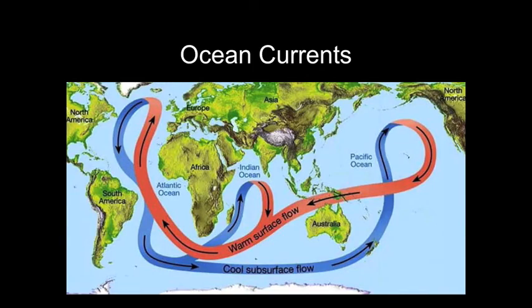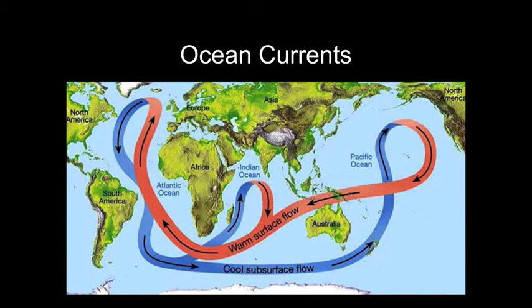One of the other effects of global warming would be its effect on ocean currents. Right now, this is just a simplified view of the currents in the ocean. And when you bring warm water, that warm surface flow, close by the land areas, it really influences the temperature of those land areas. Well, these currents are dependent on temperature, right? If you suddenly change the temperature of the oceans, which is what's happening a little bit through global warming, this current system could be changed. If you alter this system, you've got these areas in Northern Europe and in North America that are being warmed by these warm currents.